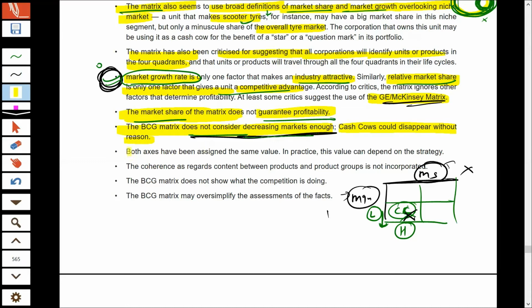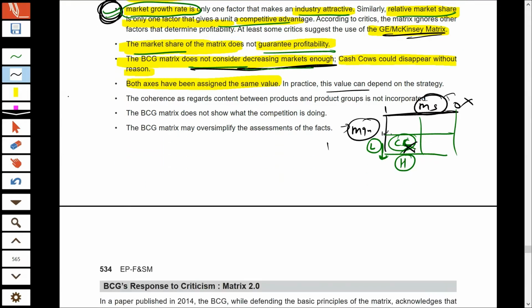Now both the axes have been assigned some values. I already told you we assign values on the x-axis from 1 to 0, and on the y-axis we also put some numbers. They say that these numbers are difficult to get. And again, BCG matrix does not take into account what competitors are doing. We are only analyzing our portfolio.